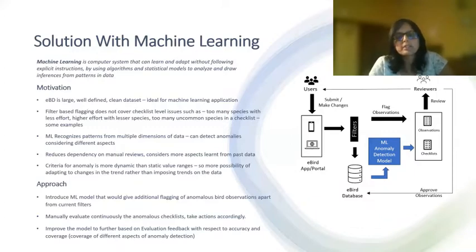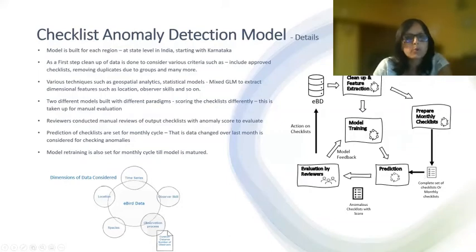So data from the eBird database is provided as an input to train the model, which will further score the checklists and flag anomalies. Then these anomalies are reviewed by the reviewer to take appropriate action. So let us discuss the model a little bit in more detail. At the individual state level, different models are built, the starting one being Karnataka.